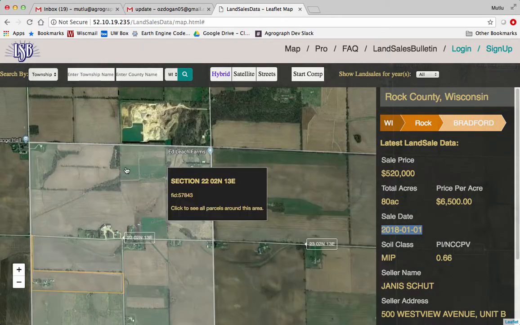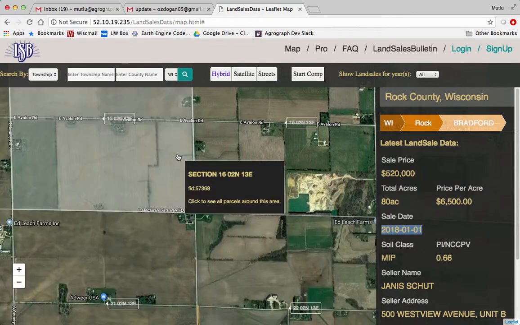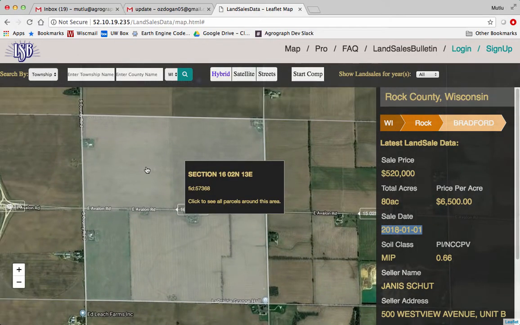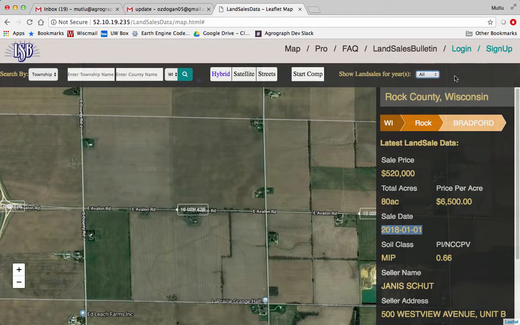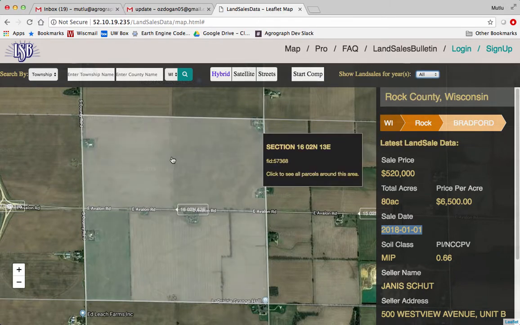So you can actually click on the parcels that you're interested in over here. Let's say that this was a parcel of interest. Then we would display all the additional information about this parcel in terms of soil rating, who the current owner is, and that information all comes from the county database that exists across all of Wisconsin.